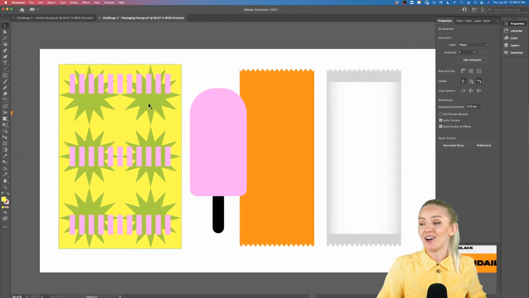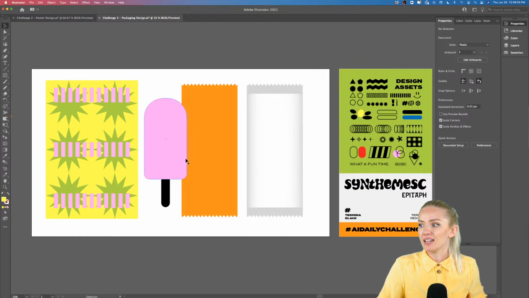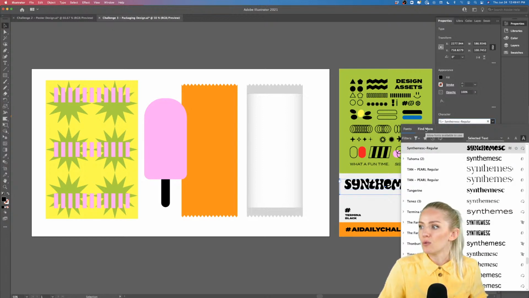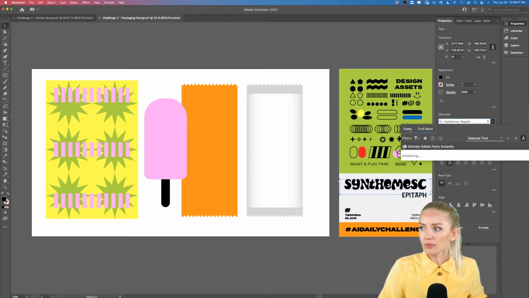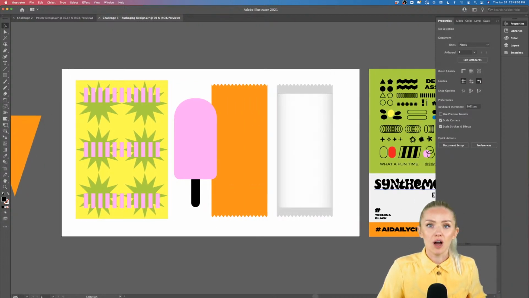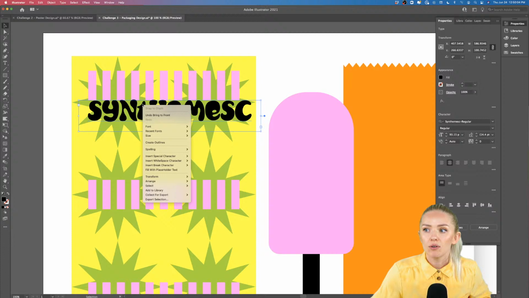Now what we're missing is our text. So how are we going to use text in this case? I can just copy the Synthemask right here. If you don't have it active, make sure to click here into the character styles, go into Find More and look for Synthemask and activate it here. So if you click Find More, you'll be able to find Synthemask in your fonts. Right now I'm going to copy and paste it, holding Option, into my design, place it on top so it's not covered by any objects by holding Command Shift closed square bracket, or right-click, Arrange, Bring to Front.